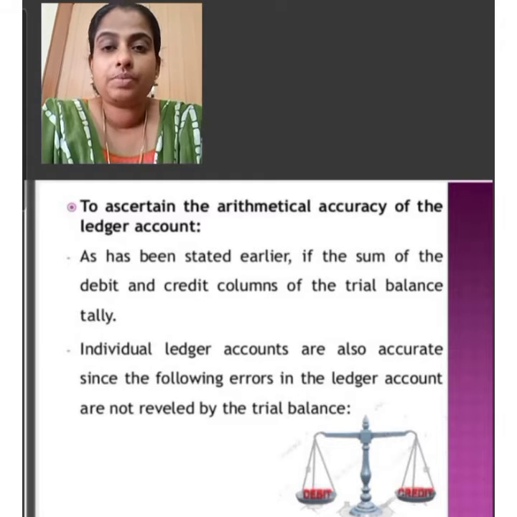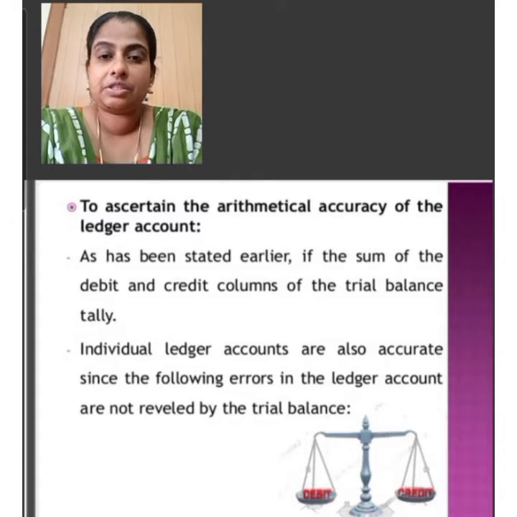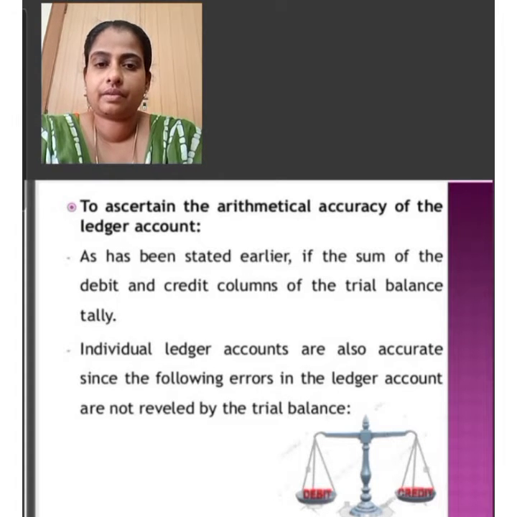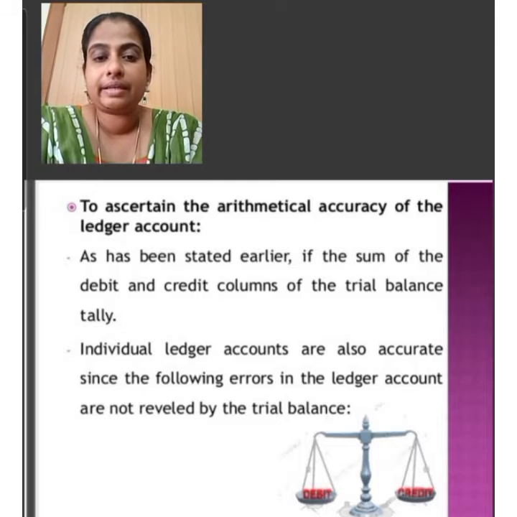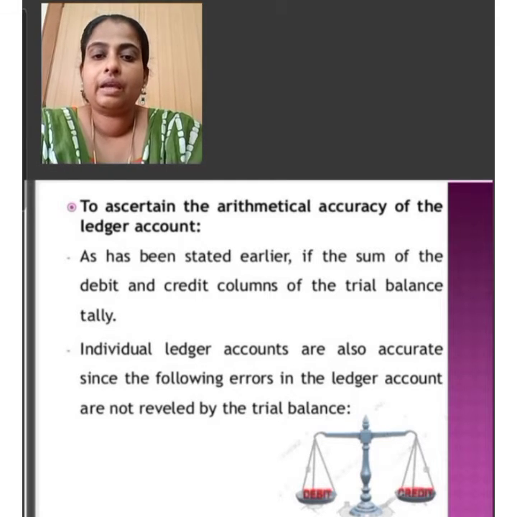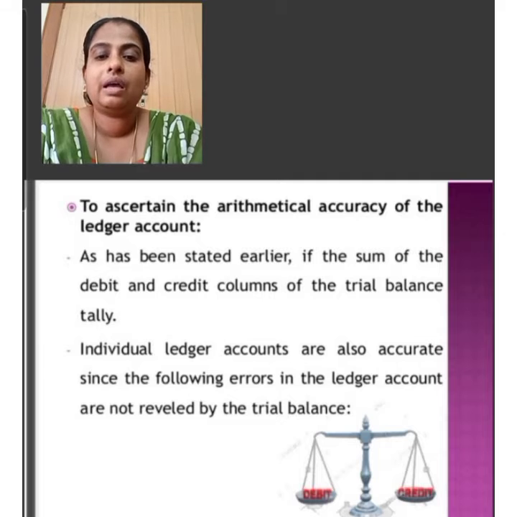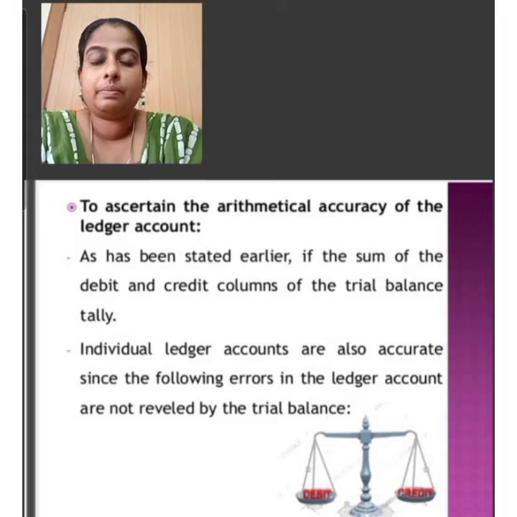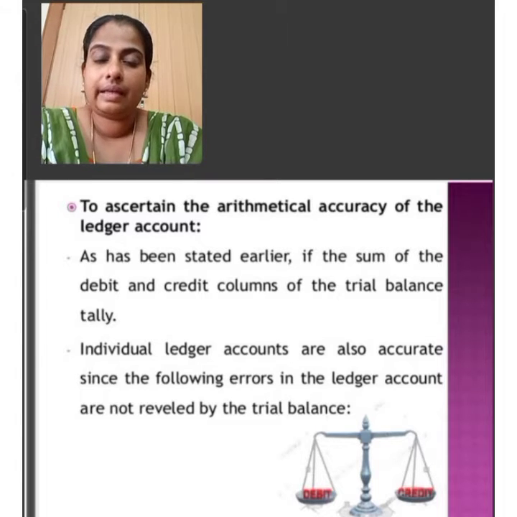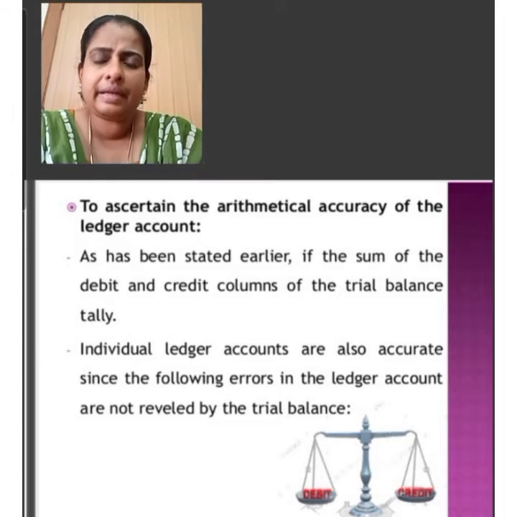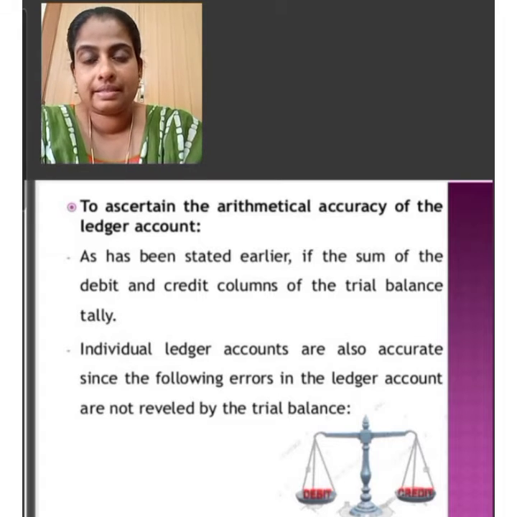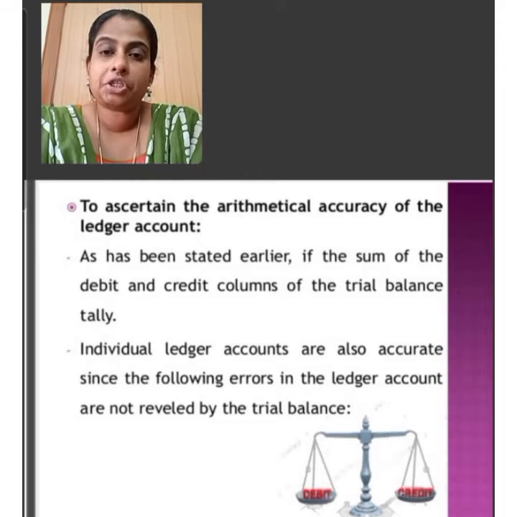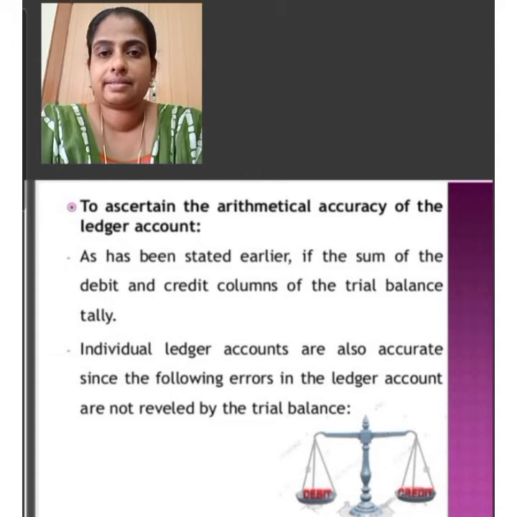The first important objective of preparation of trial balance is to ascertain the arithmetical accuracy of the ledger accounts. If the sum of the debit and credit column of the trial balance tally, individual ledger accounts are also accurate, since the following errors in the ledger accounts are not revealed by the trial balance. The important errors happening at the time of preparation of trial balance are error of principle, error of omission, error of commission, and compensating errors.